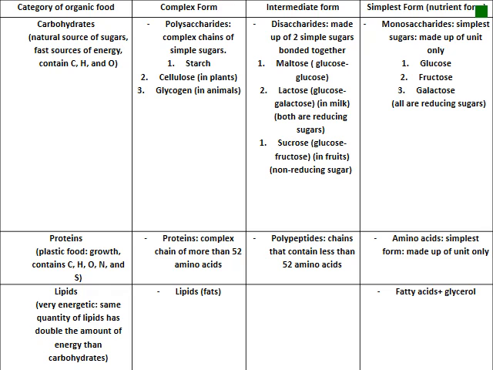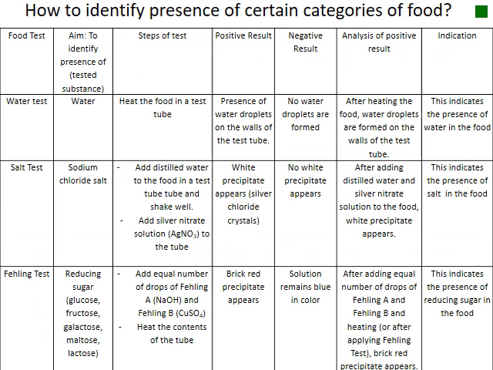The other category is lipids. It's very energetic. It has double the amount of energy supply compared to the same amount of carbohydrates. It has only complex and simplest forms: complex form lipids, simplest form fatty acids and glycerol.